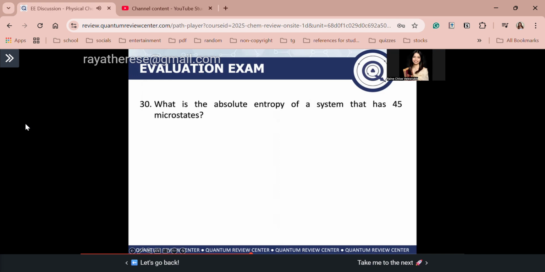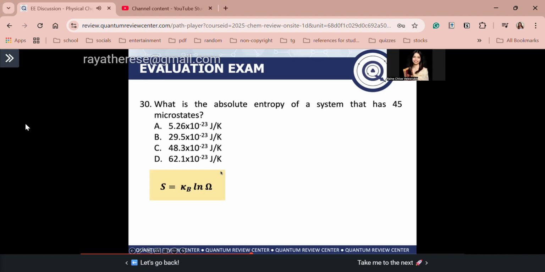On to the next, number 30. What is the absolute entropy of a system that has 45 microstates? Guys, to solve this problem, you just use the Boltzmann entropy formula. The absolute entropy S is equal to the Boltzmann constant times ln of the microstates. Again, this omega here is the number of microstates.